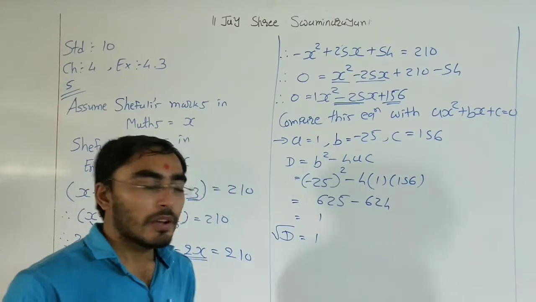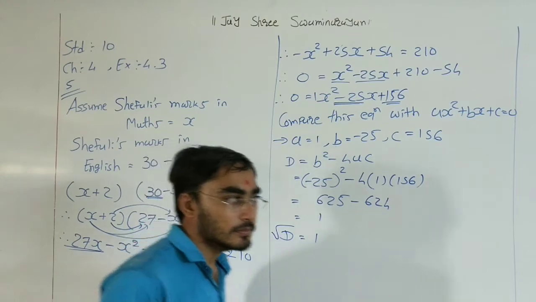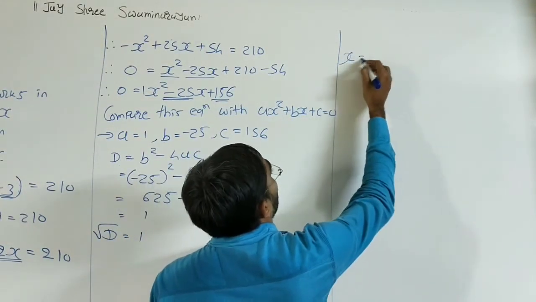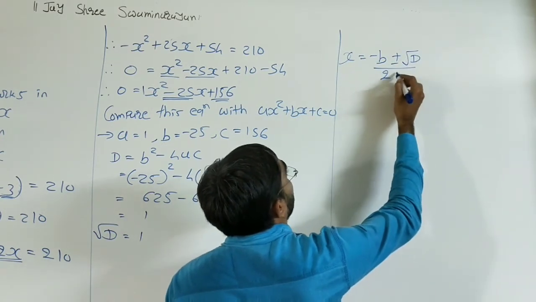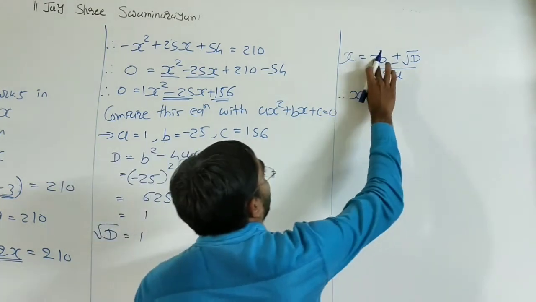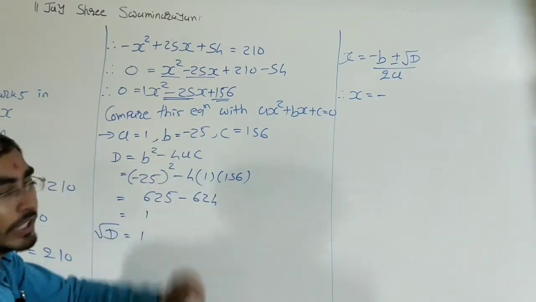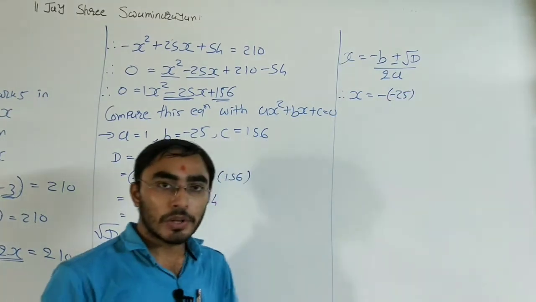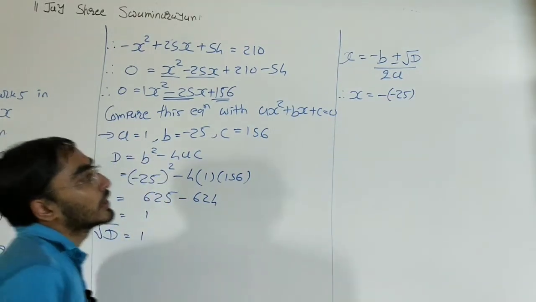Now we need to use the quadratic formula. So the quadratic formula: x is equal to minus b plus or minus under root D, divided by 2a. So x is equal to, first of all, this minus sign is as per the formula, then b itself is a negative number, so we need to write it in the bracket, minus 25.